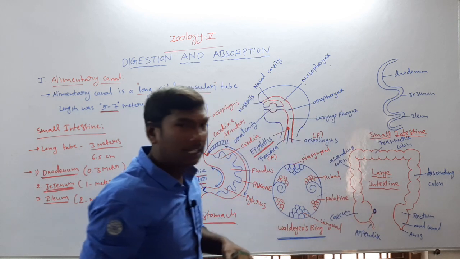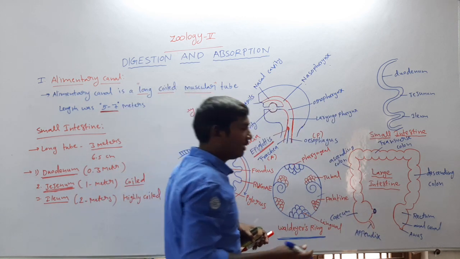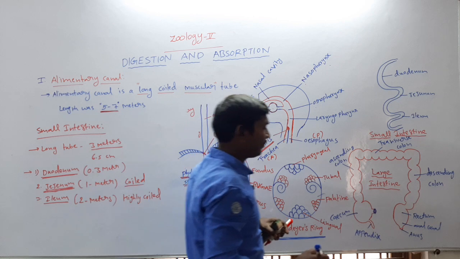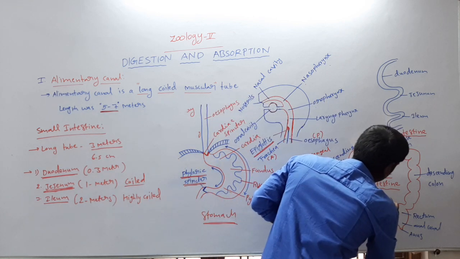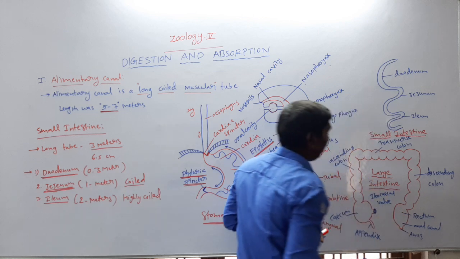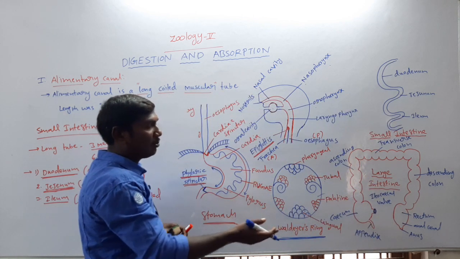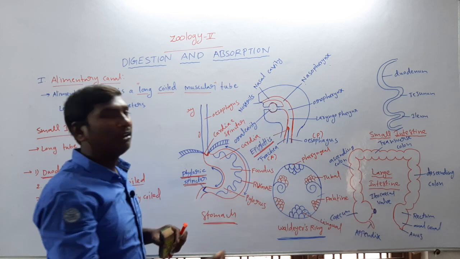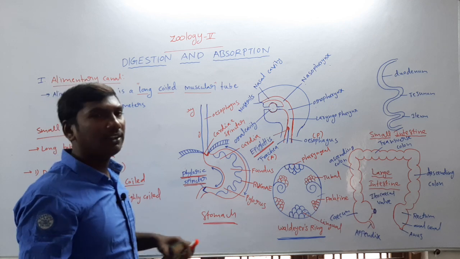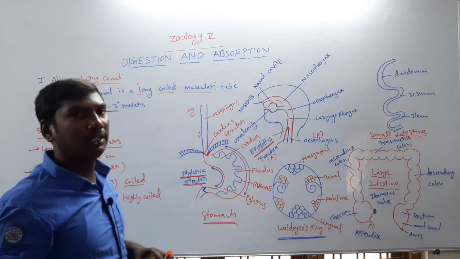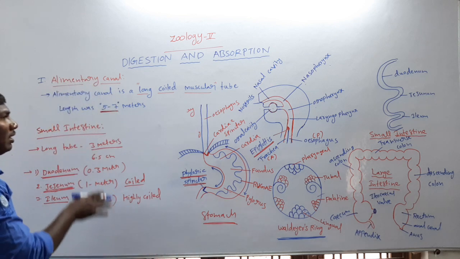Where the ileum opens into the large intestine, there is a valve or sphincter, called the ileocecal valve. It functions to prevent backward flow of the fecal matter. So these are the small intestine.